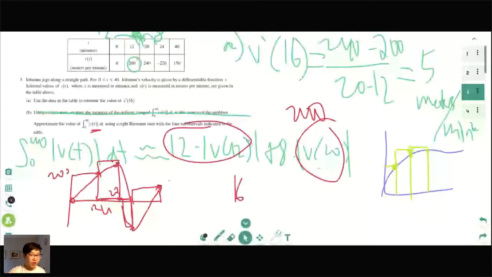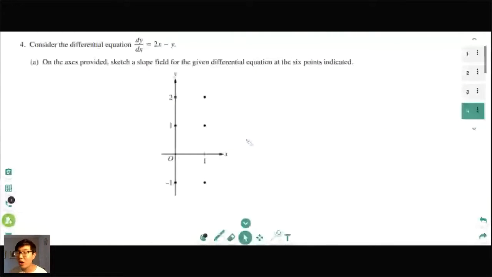Okay, keep going. All right, this one is not bad at all. Slope fields, probably the easiest way you can get the most amount of points on the AP exam. You just don't want to misdraw the slopes. So the way we do that is we literally just look at the points and plug and chug. A slope field, remember, just demonstrates these slopes at given points. So for instance, here at 1, 2, it's asking what's the slope?